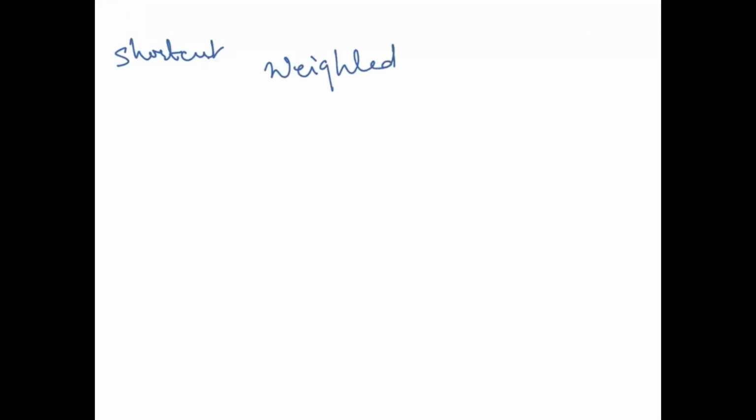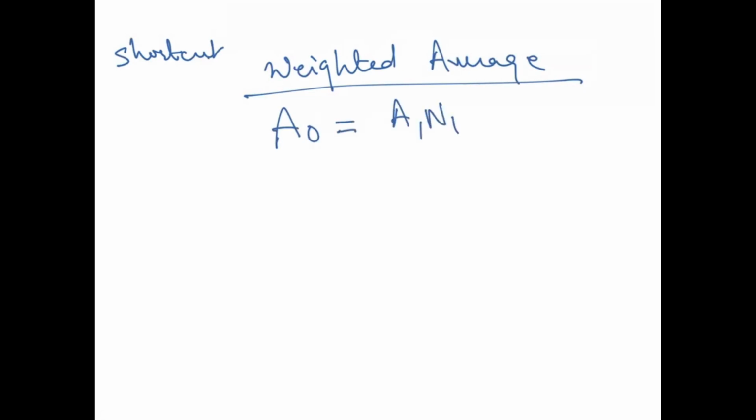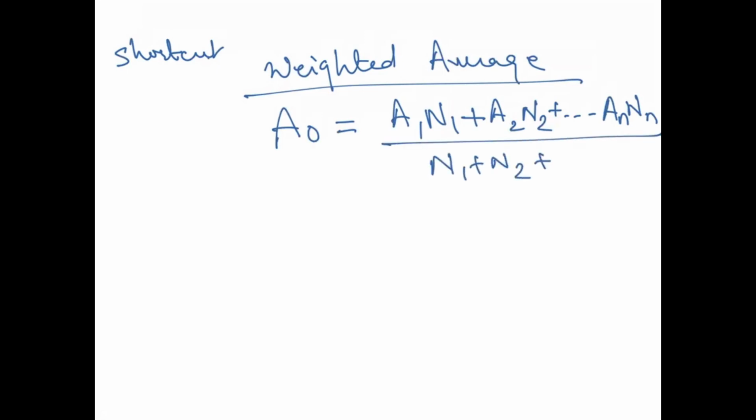Weighted average. Okay. So for weighted average, the formula is A naught is equal to A1 into N1 plus A2 into N2 plus so on, up to AN into NN, upon N1 plus N2 plus N3. Right. So what exactly do I mean by A naught and all? I'll tell you this also with the help of an example.